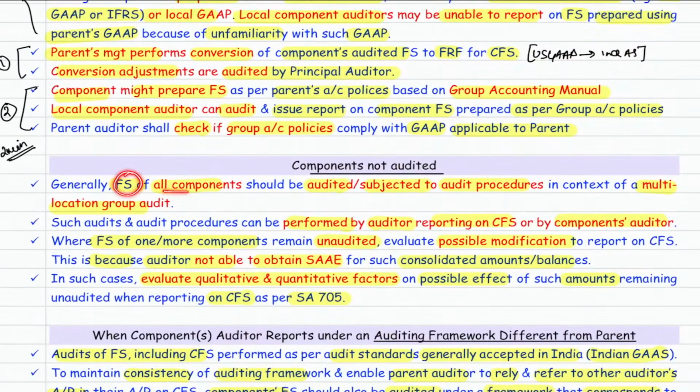Generally, the financial statements of all components should be audited or subject to audit procedures as a part of a multi-location group audit. This can be done by the auditor of the CFS or the component auditor. Where the financial statements of one or more components are unaudited, evaluate possible modification because you don't have sufficient and appropriate evidence for the consolidated amounts or balances. So check whether it is material, and evaluate the qualitative and quantitative factors to see the possible effect as per SA 705.